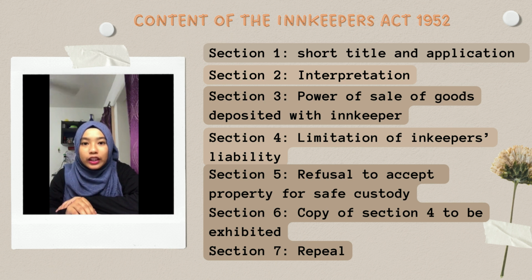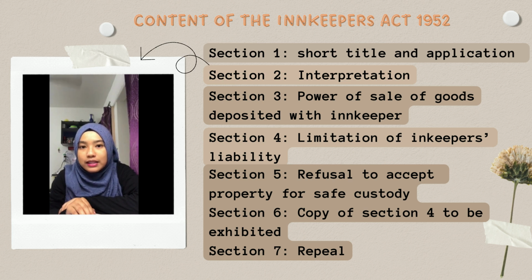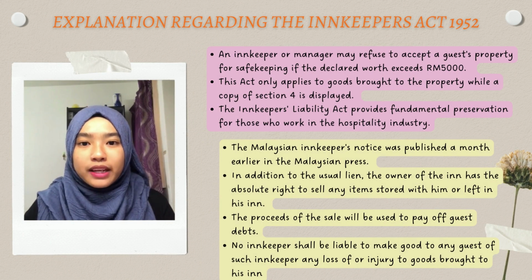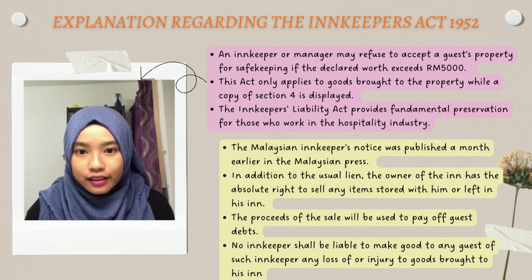Next, the fourth section is about the limitation of innkeeper's liability. In this section, there are 2 limitations on the innkeeper's liability. Then, section 5 is about refusal to accept property for safe custody. Section 6 is a copy of section 4 to be displayed. Every innkeeper must have at least 1 copy of section 4, which is the limitation of innkeeper's liability. Last but not least, section 7 is about repeal, where the Innkeepers' Liability Ordinance of the Straits Settlements is hereby repealed.